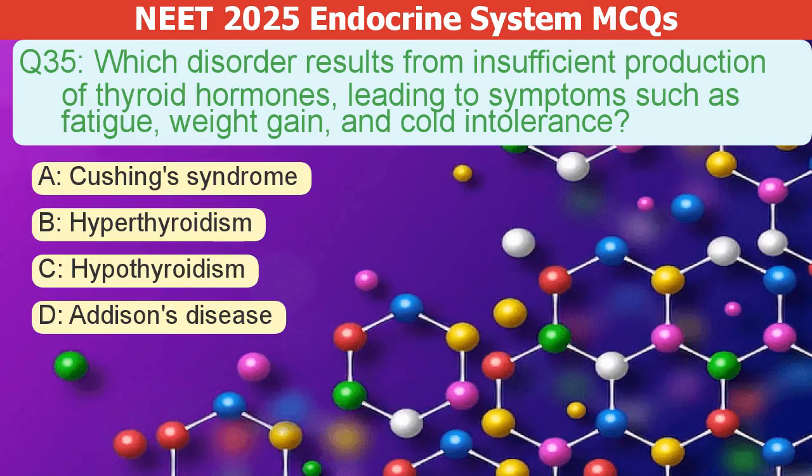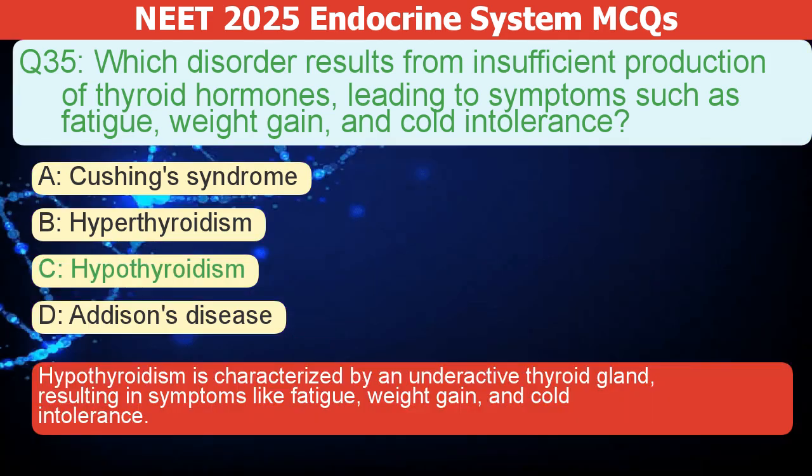Which disorder results from insufficient thyroid hormone production, causing fatigue, weight gain, and cold intolerance? A. Cushing's syndrome. B. Hyperthyroidism. C. Hypothyroidism. D. Addison's disease. The correct answer is C. Hypothyroidism is characterized by an underactive thyroid gland, resulting in symptoms like fatigue, weight gain, and cold intolerance.